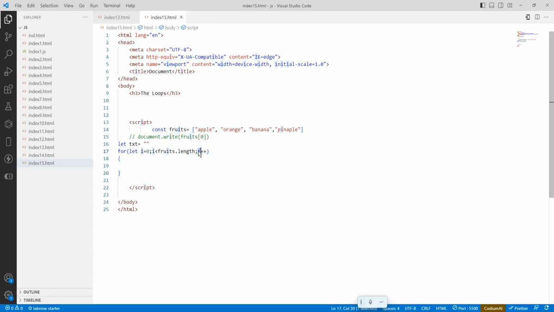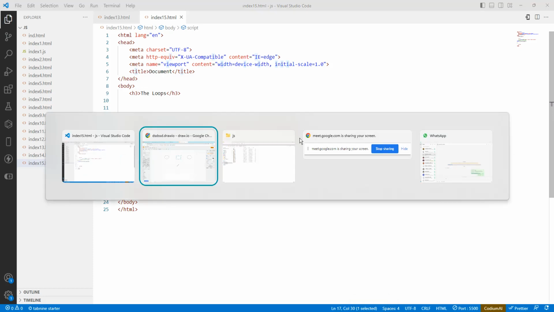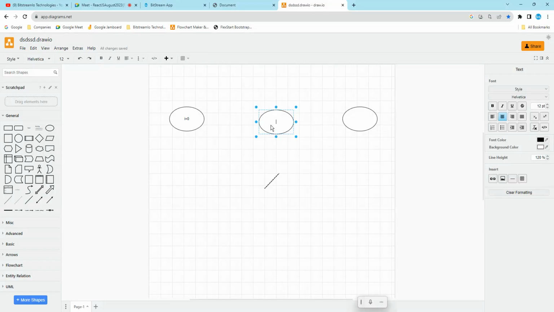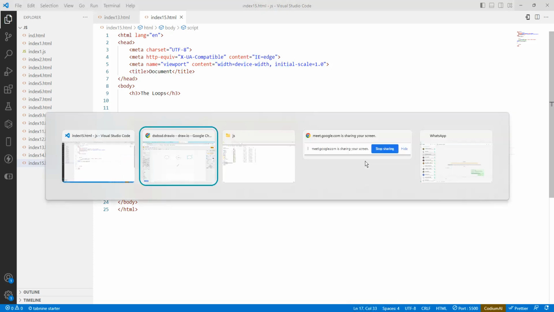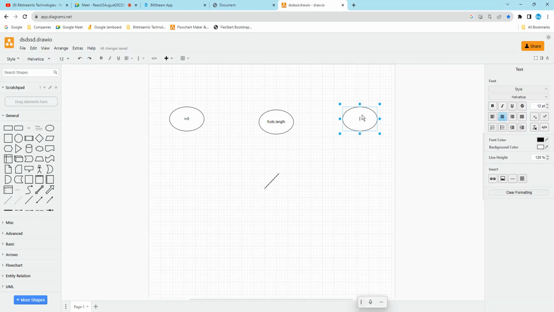Then what is this i? Fruits dot length is going to give the length. Then here we are going to do i plus plus. So here it is the increment.